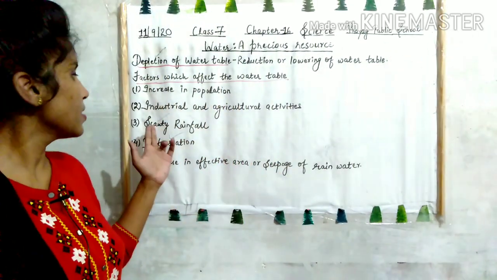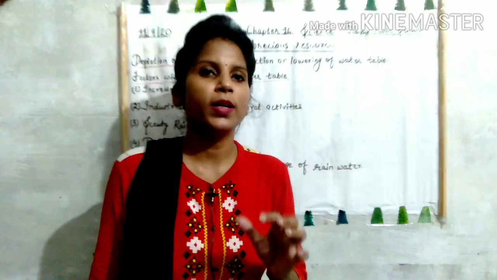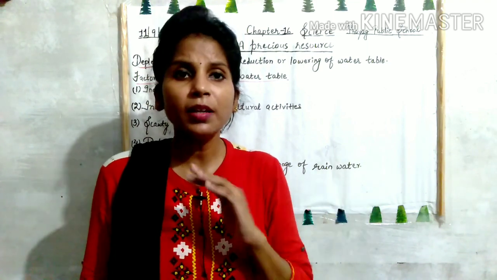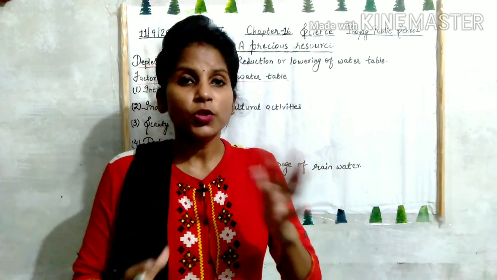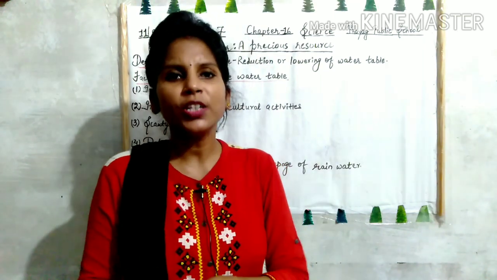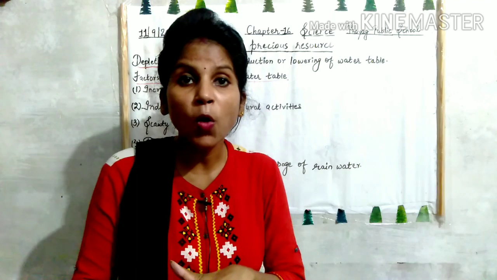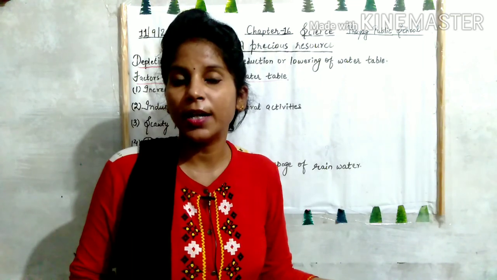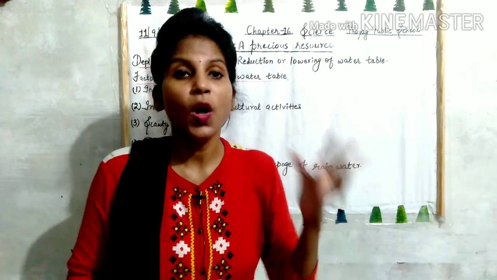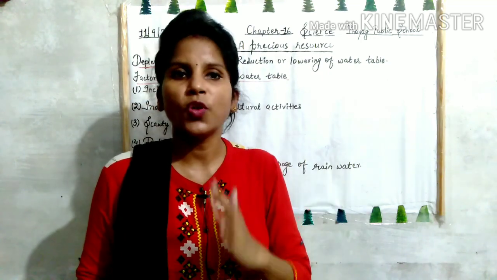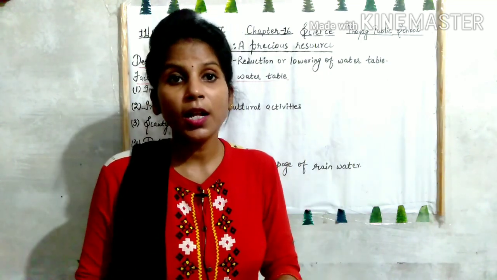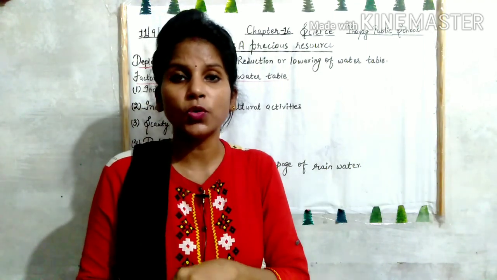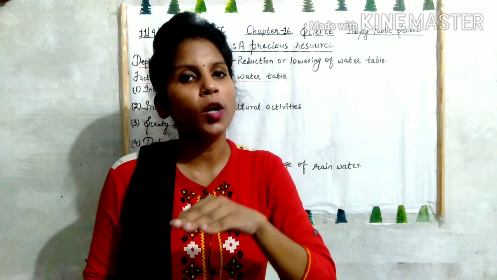Then third one is scanty rainfall. What do you mean by the word scanty? Scanty means insufficient, यानी कि भरपूर मात्रा में नहीं है, means not in proper amount. So if there is very little rainfall, there is a low water table. How? क्योंकि water table जो होता है वो किस पे depend करता है? We have studied in our previous video that rain is the main source of underground water. If there is no rain, there will be no underground water, and even if there is underground water, the water table will be very low, बहुत ही कम होगा.